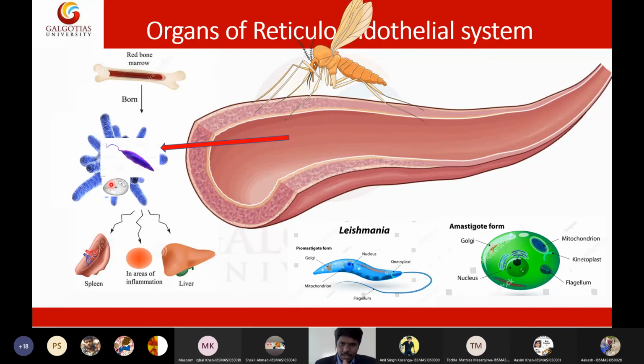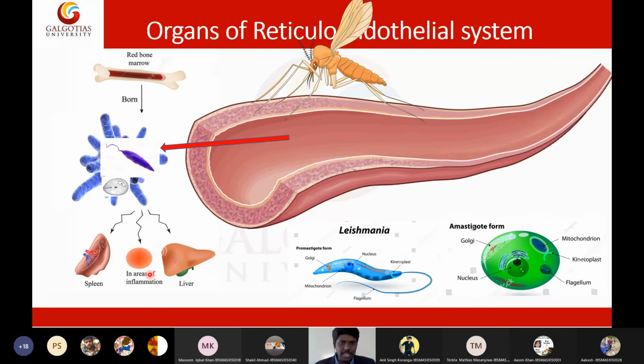Okay, one is visceral infection. That means the visceral cavity, which includes liver and spleen infection. And the second one is skin infection. It will cause skin infection, and it will also cause mucocutaneous infection. It will cause three infections in the patient: visceral infection, skin infection, and mucocutaneous infection.